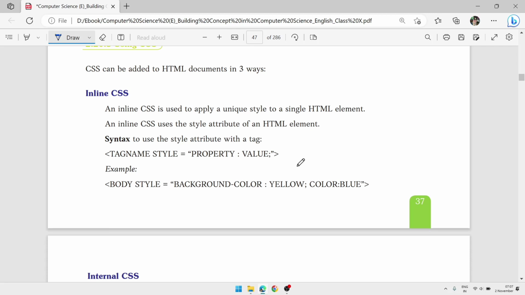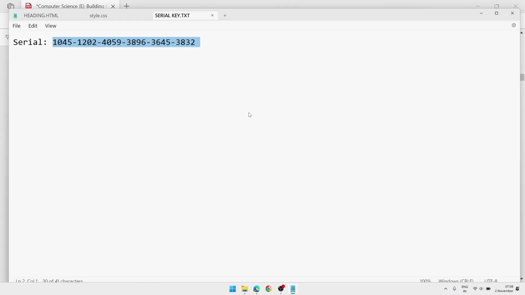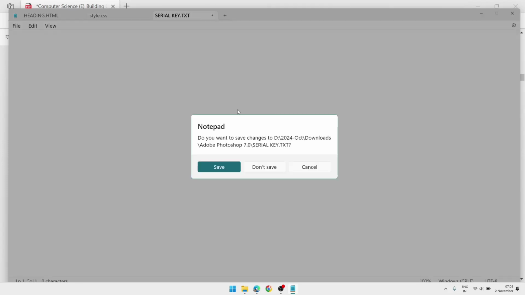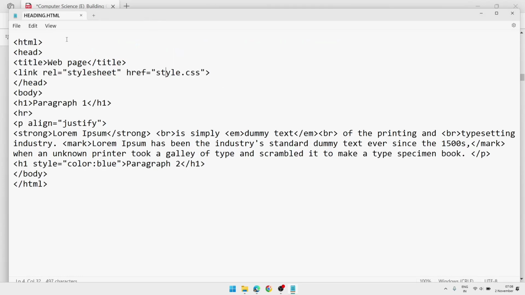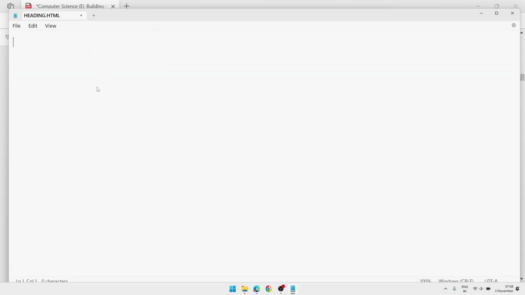We will open Notepad here and we will write a simple page. Let's close the previous documents. We will write HTML, then head, then title.